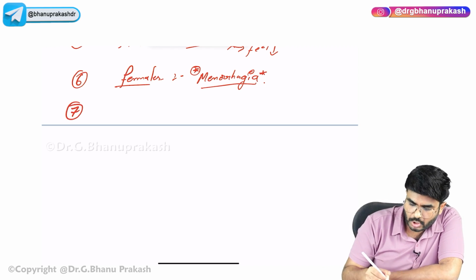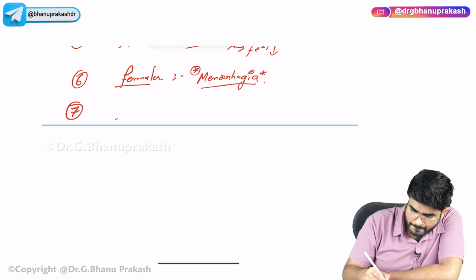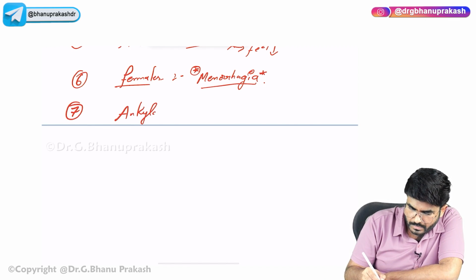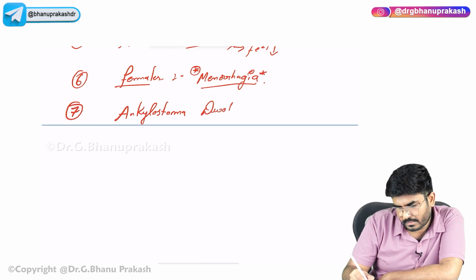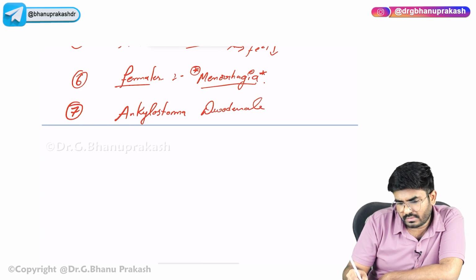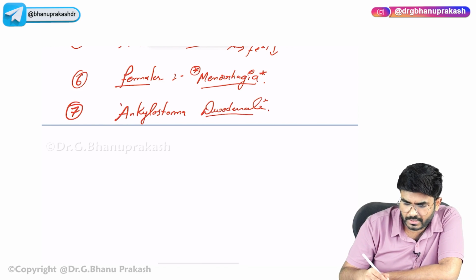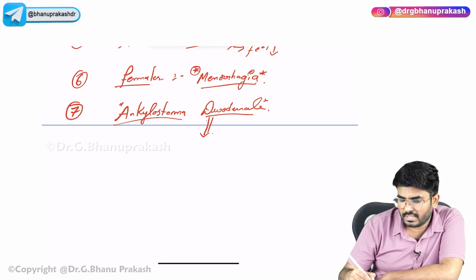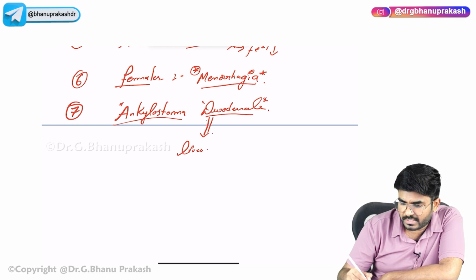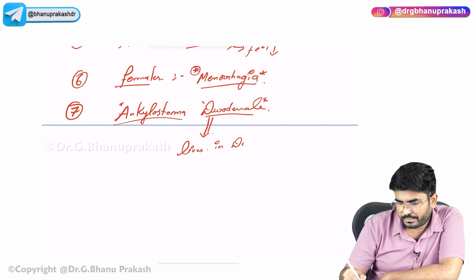Next, there is a parasite called Ankylostoma duodenale. So what is this Ankylostoma duodenale? It's a parasite. Where does it live? It lives in the duodenum. In the name itself, duodenale lives in the duodenum.